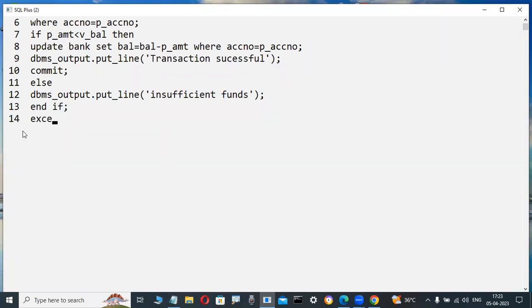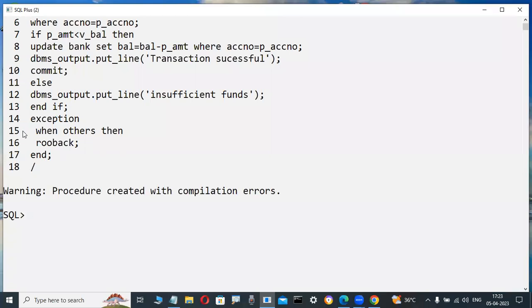Suppose I'm a PL/SQL programmer on a project side, I am writing this type of coding easily. Suppose any problems occur, there is also an exception. Suppose in the middle of the transaction the ATM machine is corrupted or the power is gone. In that case, your amount is never lost. Why? Because they are writing code in exceptions for runtime errors, then rolling back the transaction. Rollback means cancel the previous transaction. Like this, they are writing the coding.